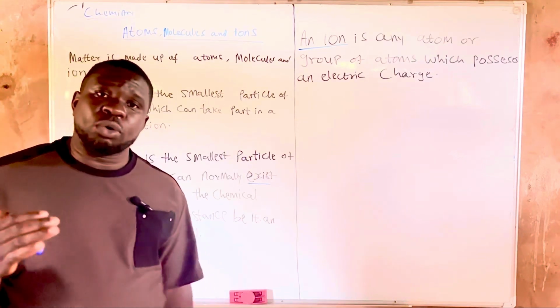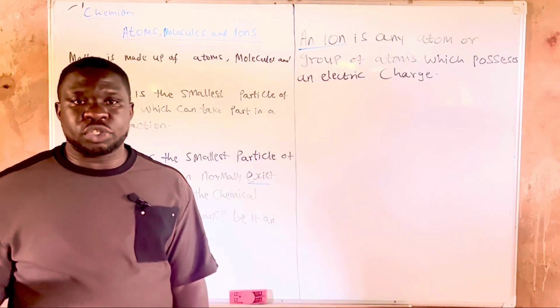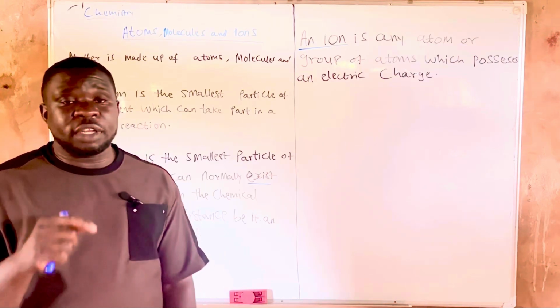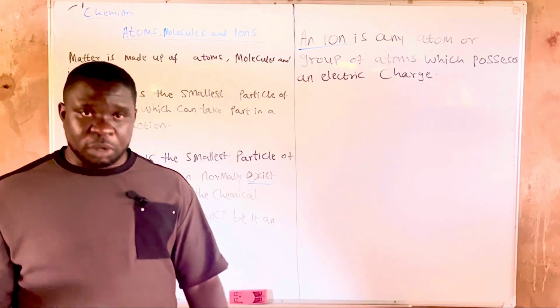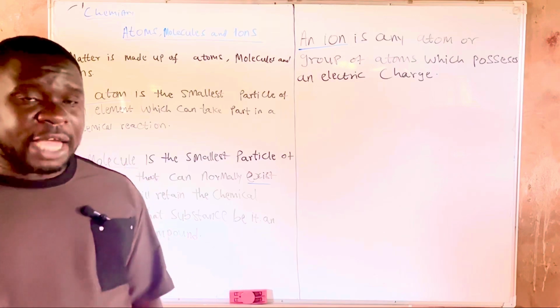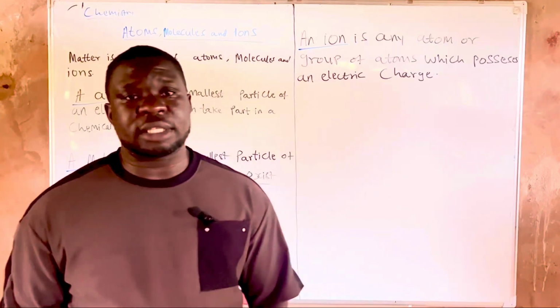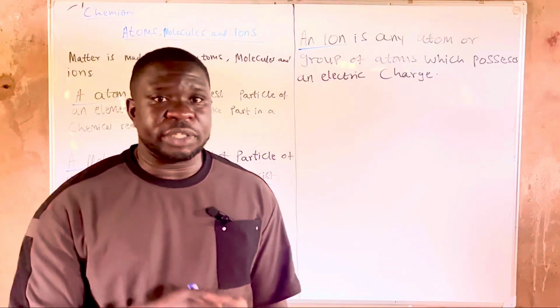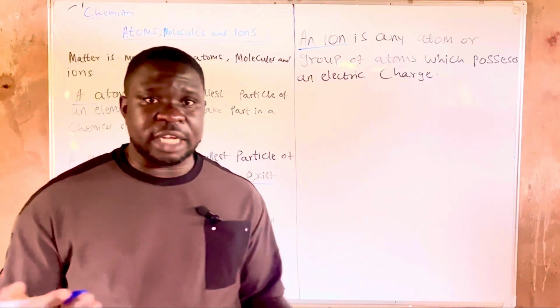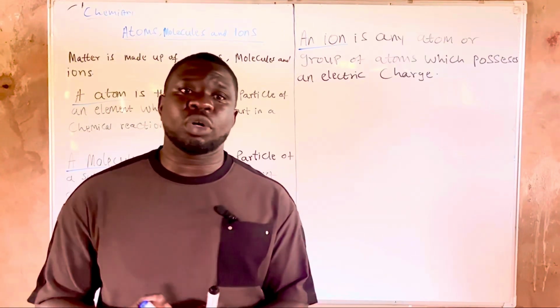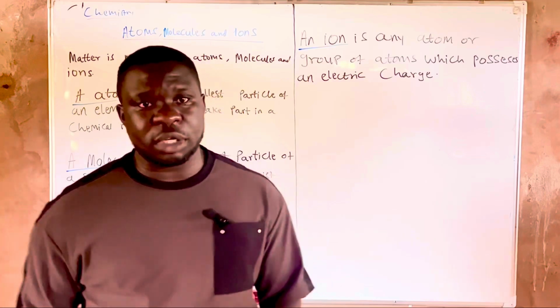But a molecule can exist alone. So once it can exist alone, even if it's an atom, then it is a molecule. Because we have some elements whose atom is still their molecule, that means it can exist alone. So once it can exist alone, we cease to call it an atom, but we call it a molecule.